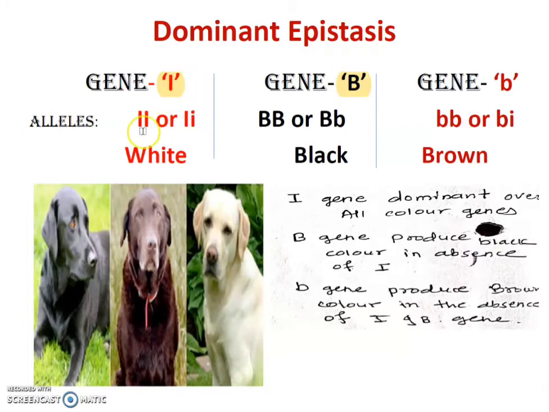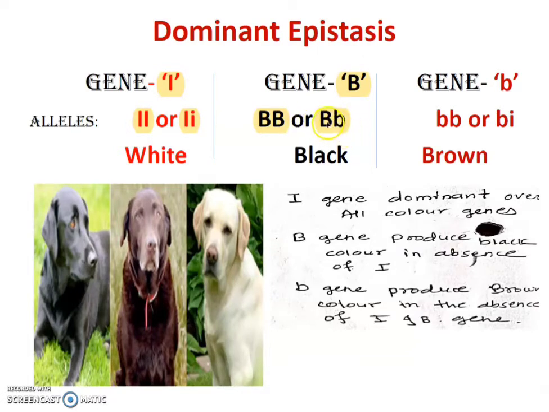The I gene can be in the homozygous condition, capital I capital I, or the heterozygous condition, capital I small i. Homozygous is the pure form and heterozygous is the hybrid form. Here also, BB is the pure form of B gene and Bb is the hybrid form.